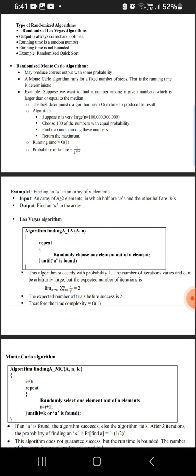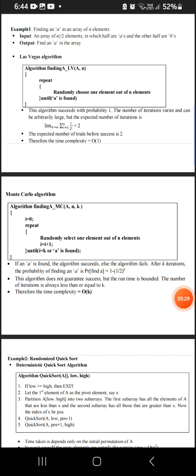So therefore the time complexity is order of 1. Now I'm going to explain the Monte Carlo algorithm. Sorry if I make a mistake.